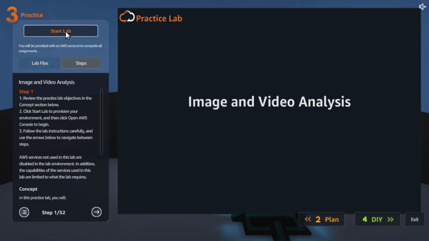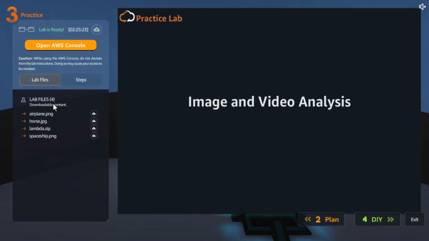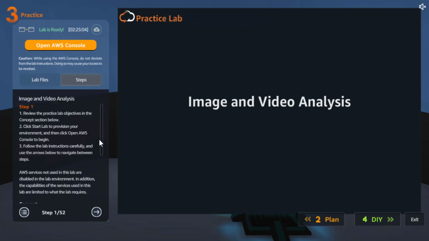Okay, so let's start the lab. Sometimes it will take some time. And in the lab file section, there will be some files that they already provide us. As you can see, there are three images, one airplane, horse, spaceship. And then they also provided us the Lambda code so that we don't have to sit here and write the code. Instead, they're providing that for us. I will walk you through the Lambda code as well.